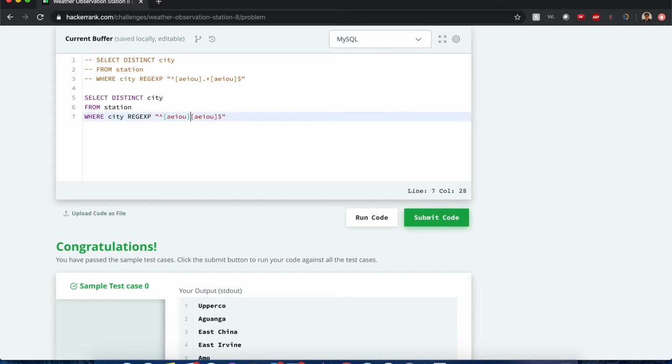But let's just say that I don't know what this means, and I only know what the previous statements are, like it starts with A, E, I, O, U and it ends with A, E, I, O, U. What I can do is use this OR statement. This keyword means it could have these two conditions. It could be starting